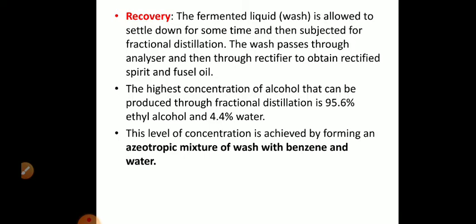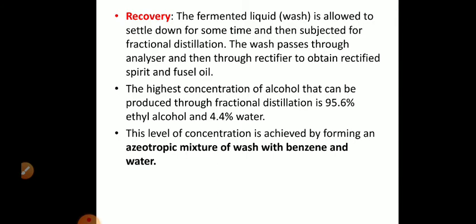The wash passes through analyzer and then through rectifier. So what we require? We require an analyzer and a rectifier to get the rectified spirit. The fermented liquid passes through analyzer and then through rectifier to obtain rectified spirit and fusel oil. The highest concentration of alcohol that can be produced through fractional distillation is 95.6% ethanol and 4.4% water.